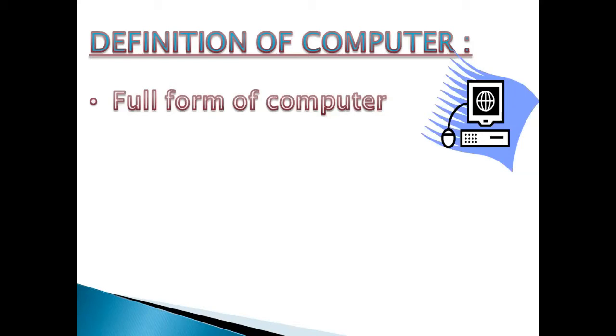A computer can store data internally. It uses a microchip, for example, internal storage, floppy disk, hard disk, or CPU. CD is also used. CD is the abbreviation of compact disk.